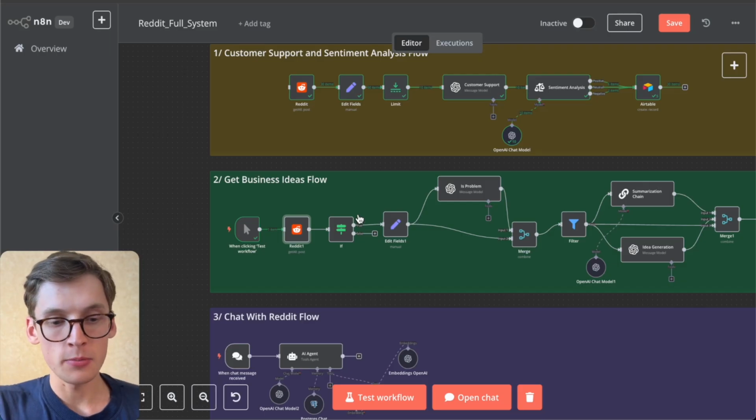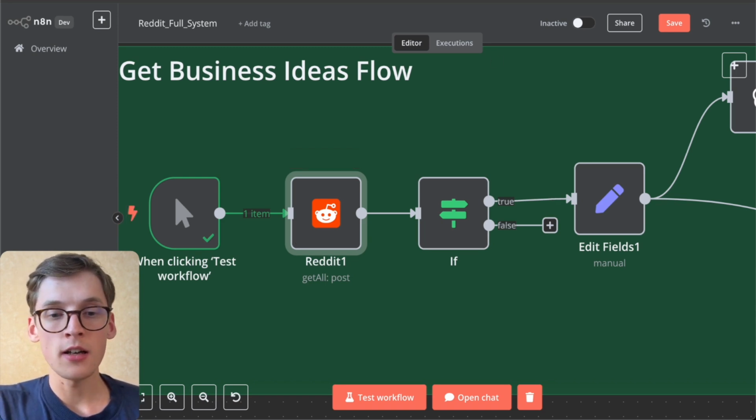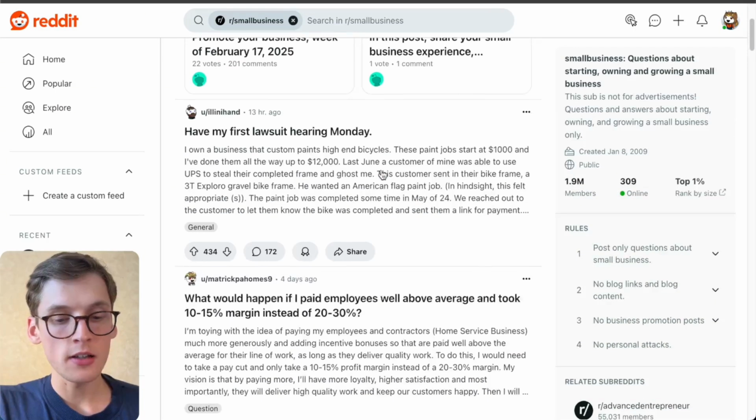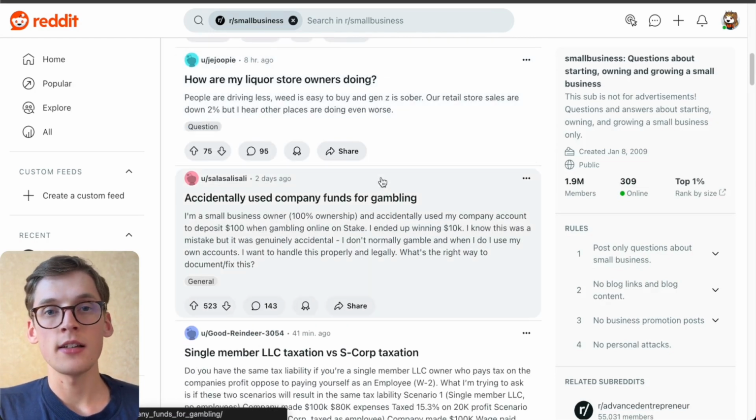And of course we'll be using the same subreddit node to get all the posts, but in this case we'll be selecting a different subreddit. I select the subreddit called small business. It's basically where people are asking for advice, sharing the problems they are facing, and getting all this different information and data.